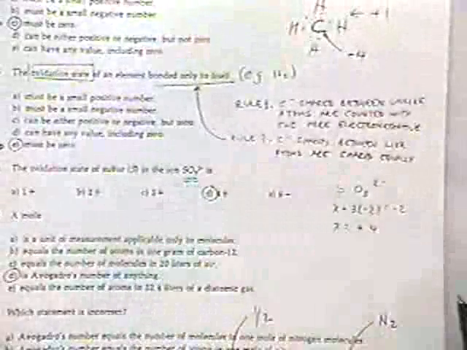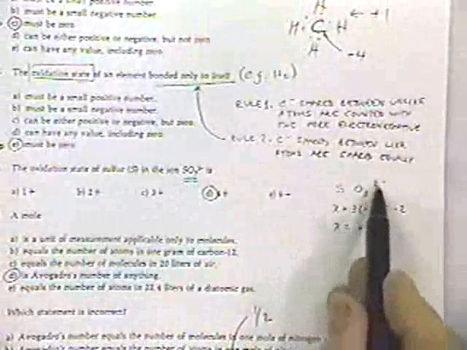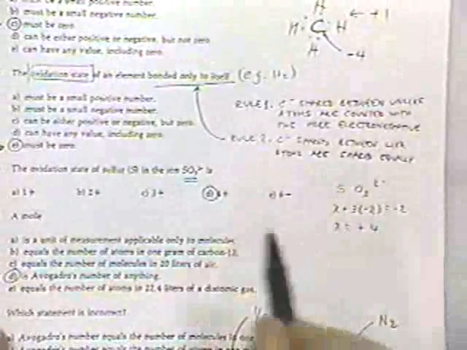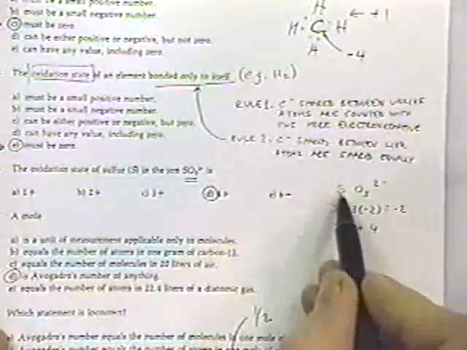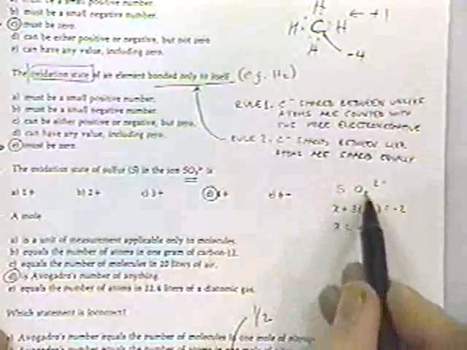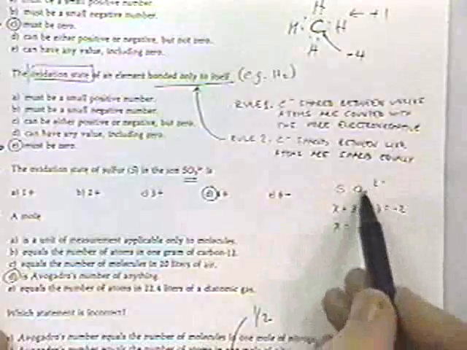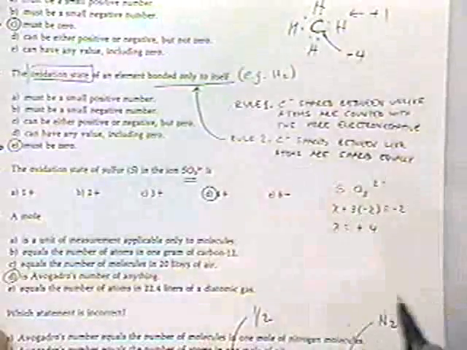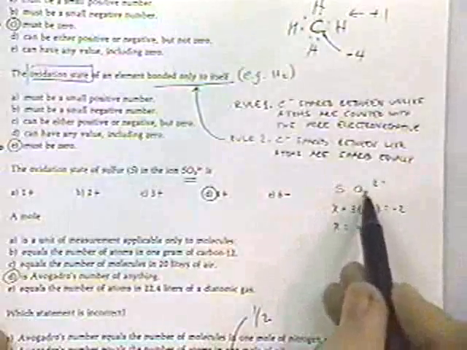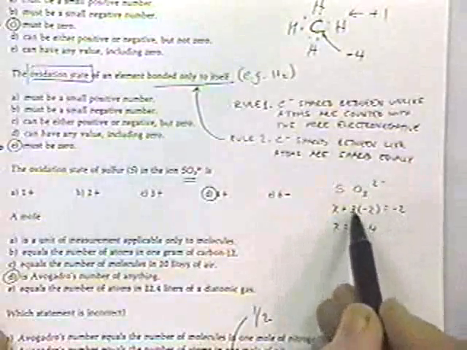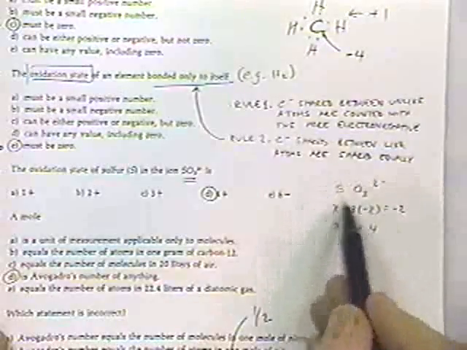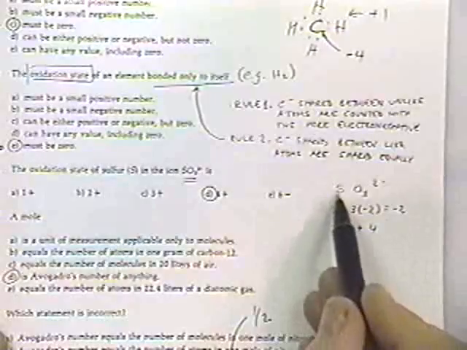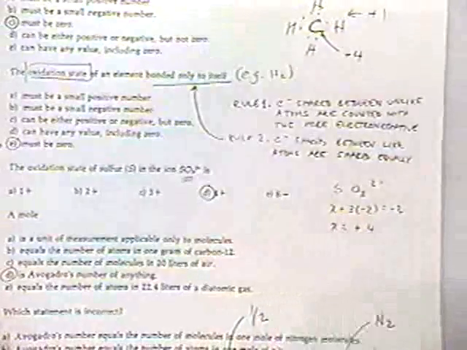Here we have sulfite ion, which is SO3, and it's got a -2 charge. So this is an example of a radical. And so the question is, what is the oxidation state of the sulfur? Well, oxygen always has a -2 oxidation state. It grabs 2 extra electrons to get 8 in its outer orbital, so you always know that you can put -2 for the oxygen. And of course, there's 3 of those, and the sum total of this has to be equal to -2, so our unknown x, that is, what is the oxidation state of sulfur, 4 solves that equation.